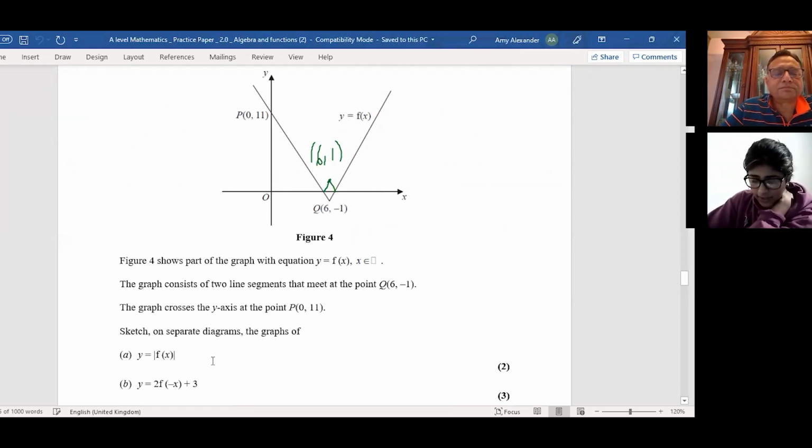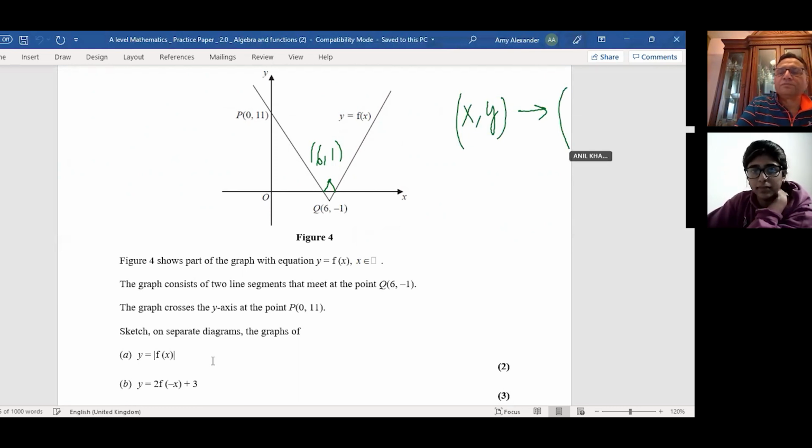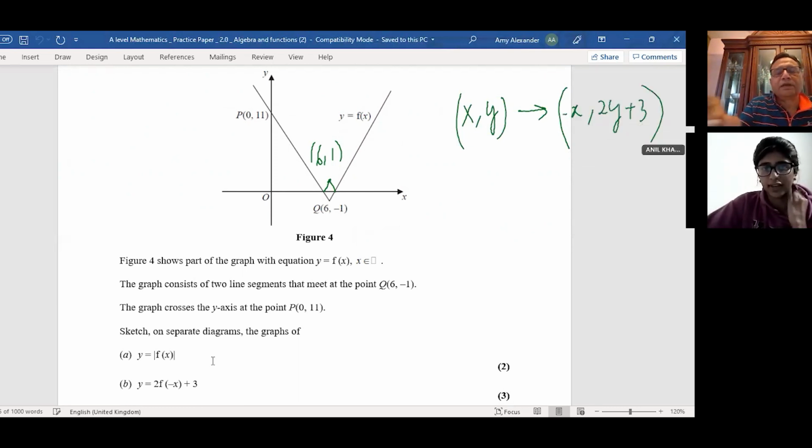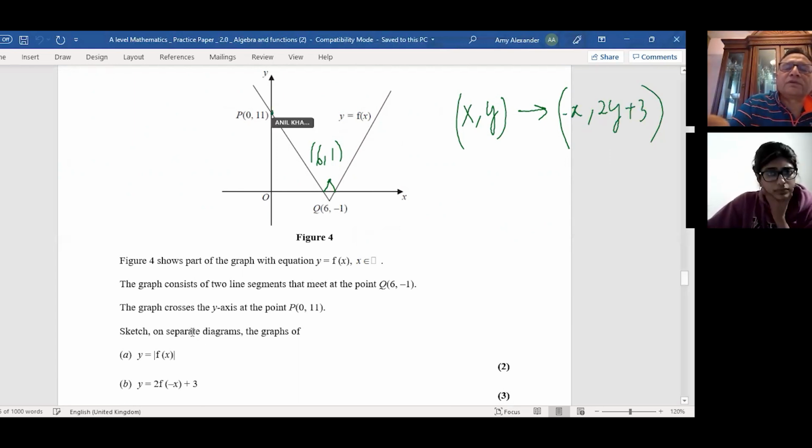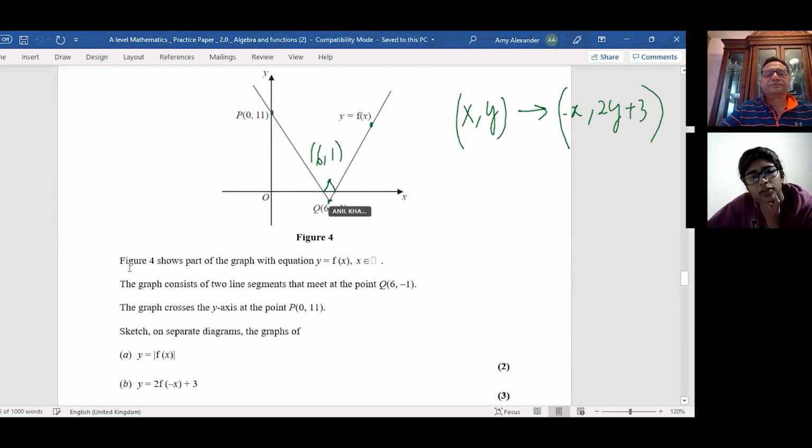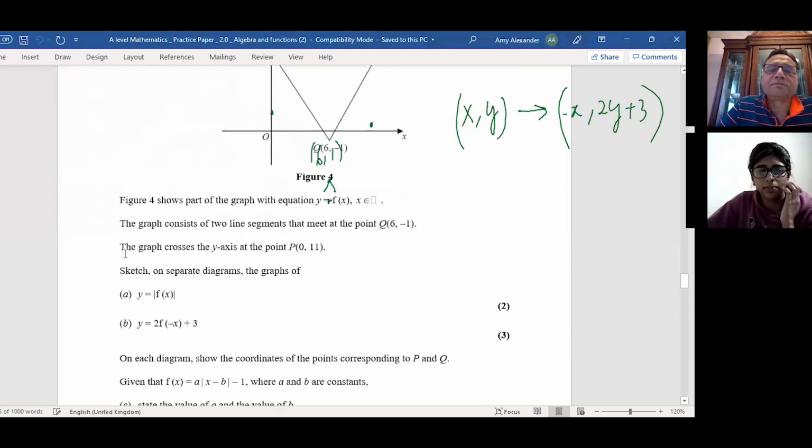So all I did was take the x and the y, and then the image point would be minus x, and then 2y plus 3. Good job. So I just took the points like you said, made a table and did it. Yeah. And these are the critical points which you are working with, right? Right, P and Q. That's fine. Mhm.